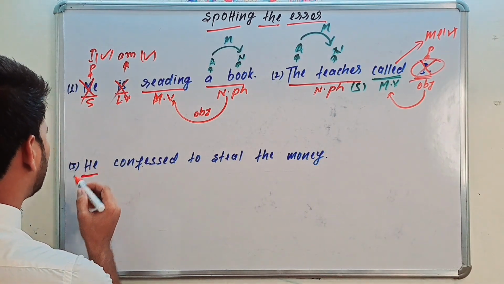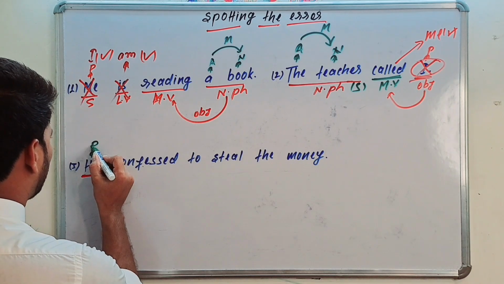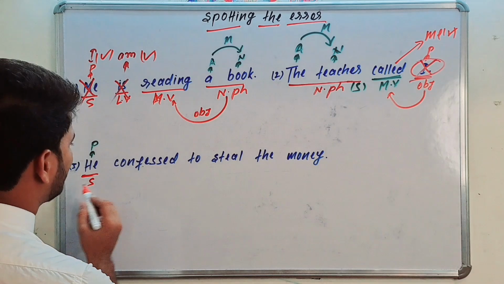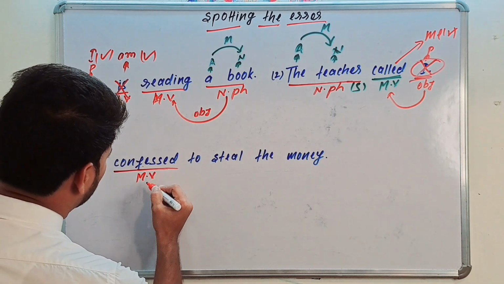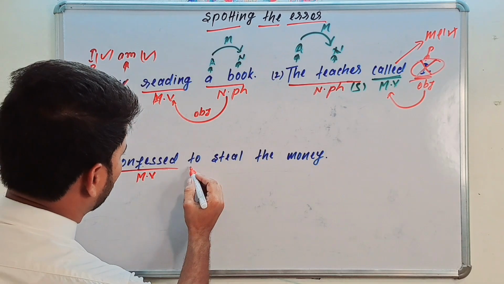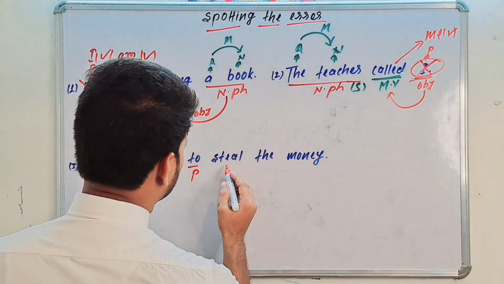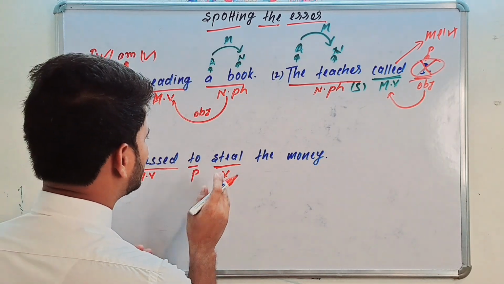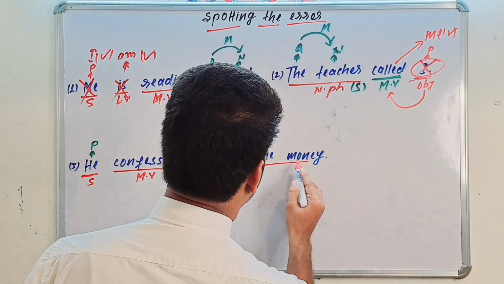First, see, he is a pronoun and working as a subject in the sentence. Confessed is your main verb, and here is a preposition. And here, this is your verb: he confessed to steal, the base form of verb, and the money.